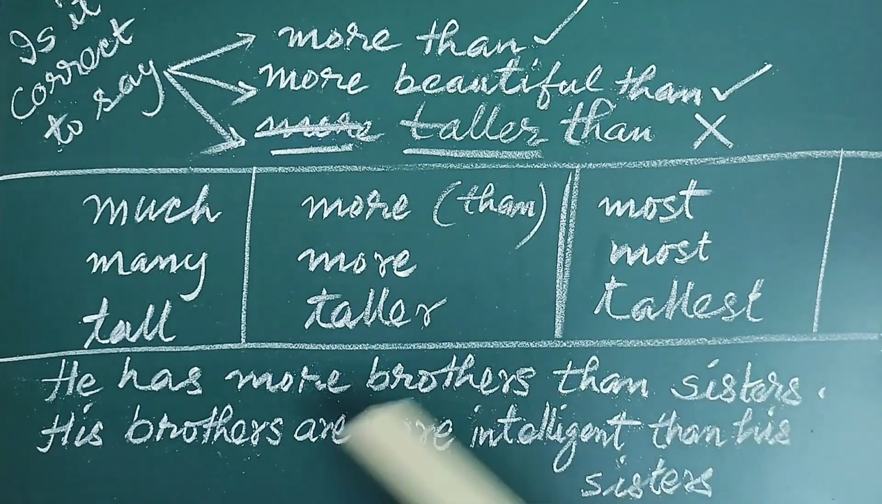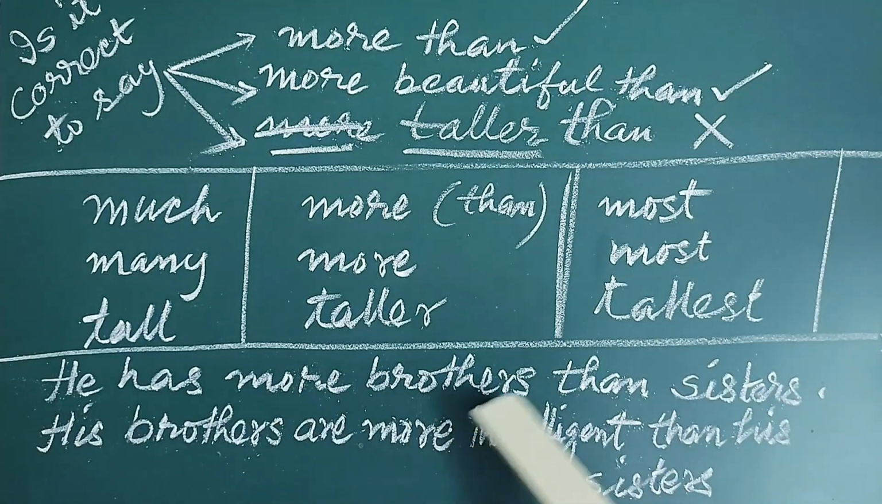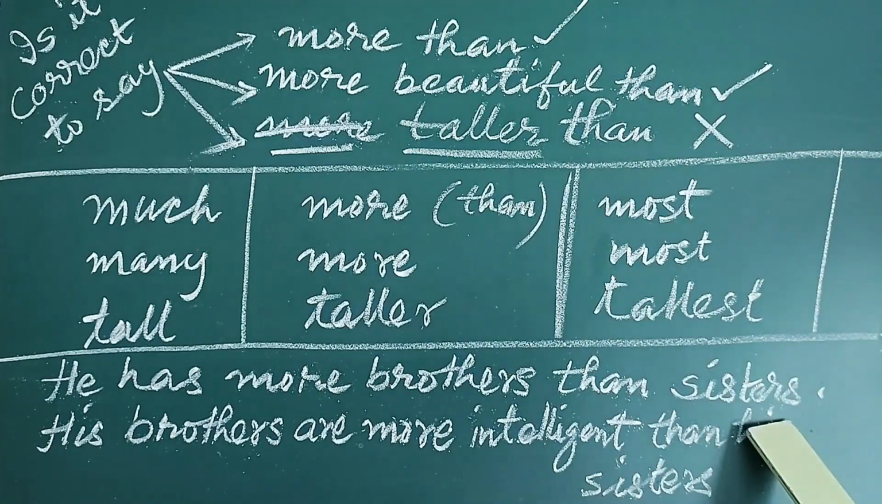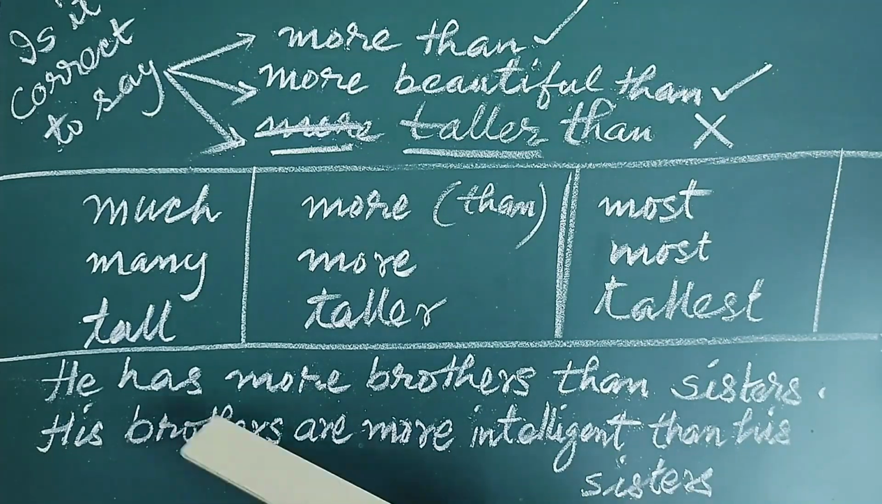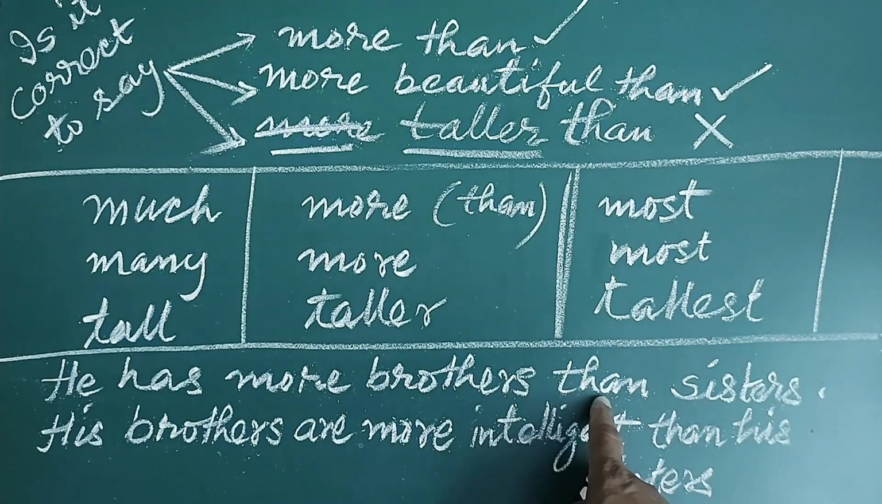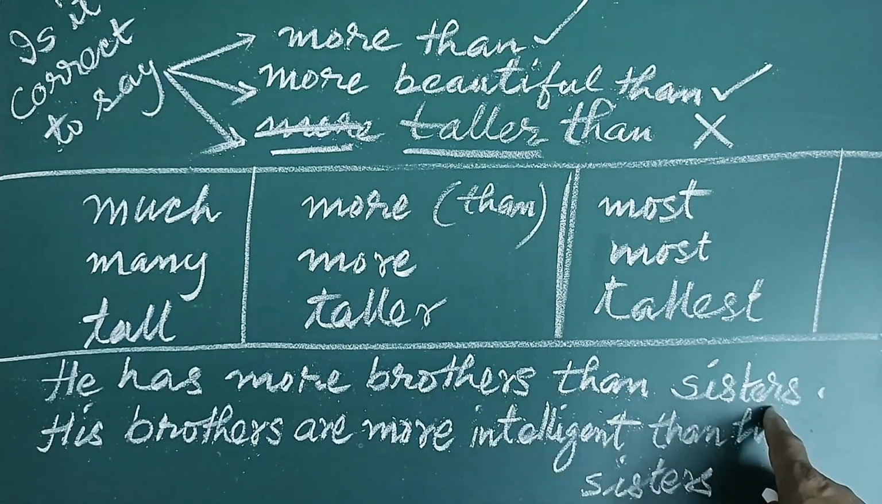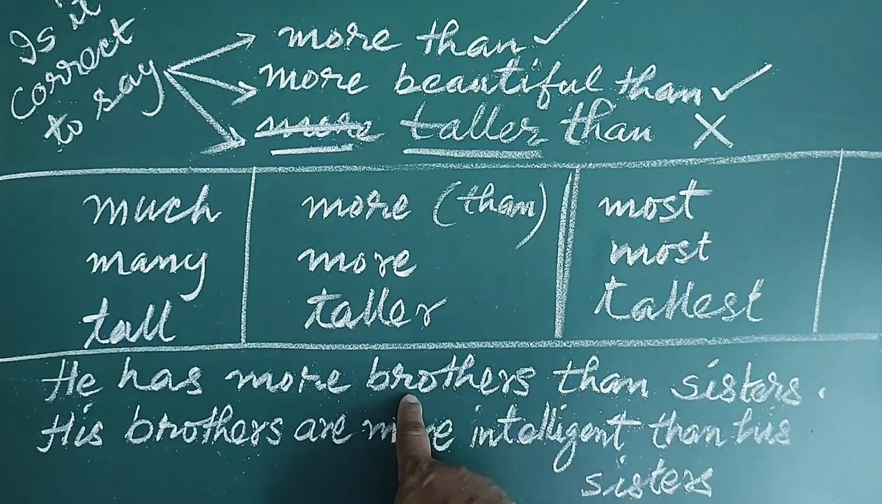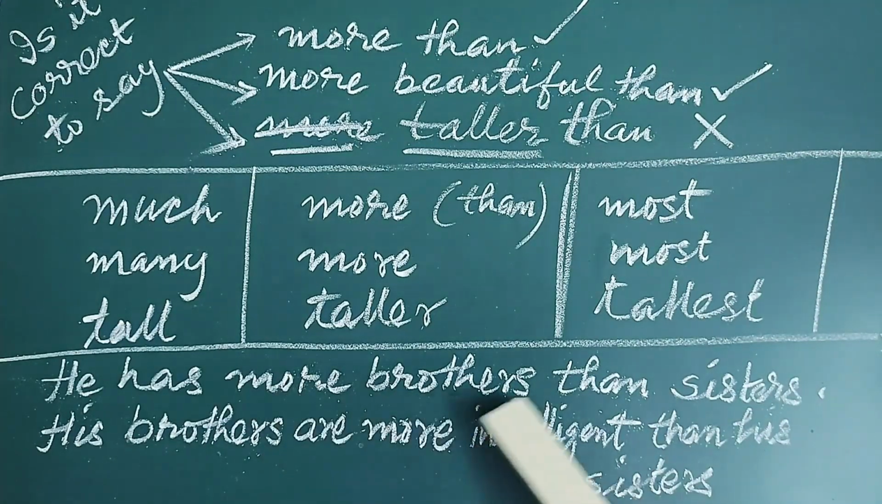Now let us see an example. He has more brothers than sisters. His brothers are more intelligent than his sisters. Now something is said about some person, his brothers and sisters. See the first one. He has more brothers. We can't say that and stop the sentence here. We have to compare. So than is used and then comes the next word which is compared with this one. So more brothers than sisters, it is in the comparative degree.